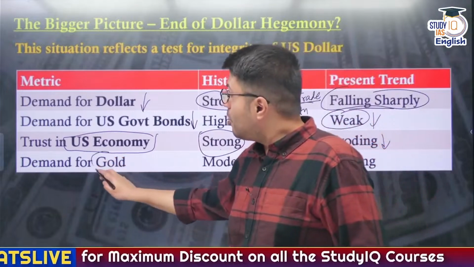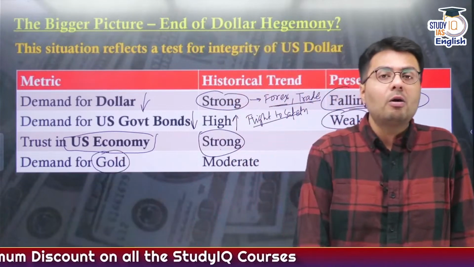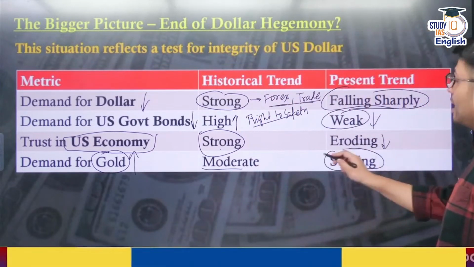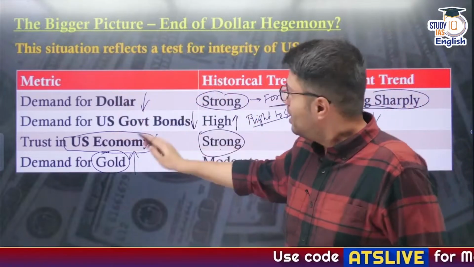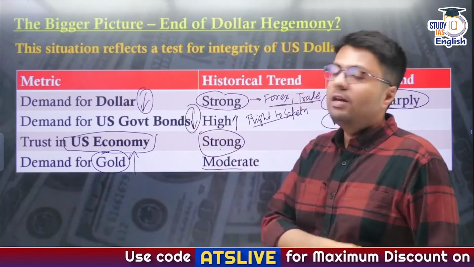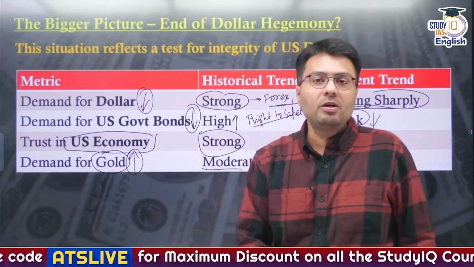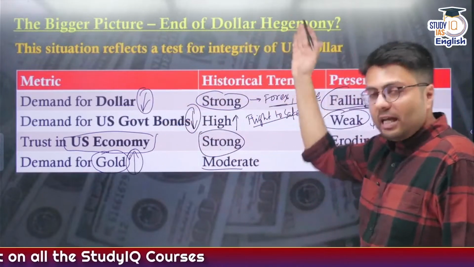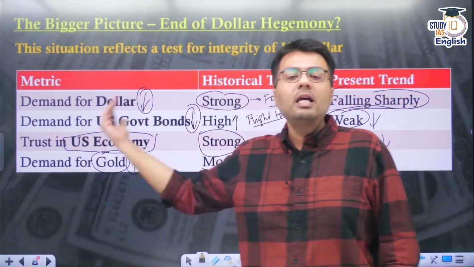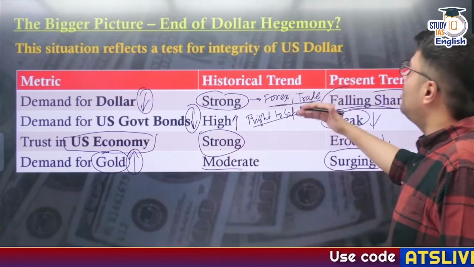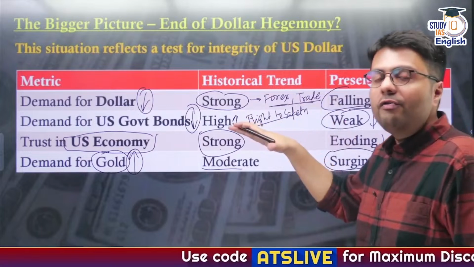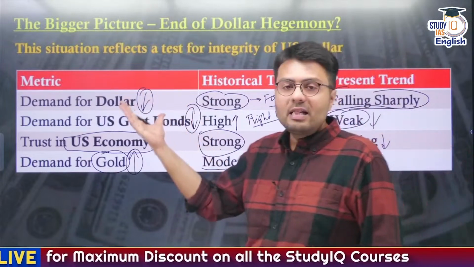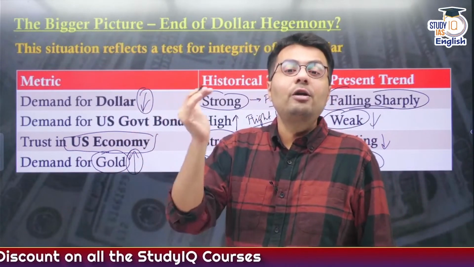Now, what about other commodities? What about gold? What about other currencies? The demand for these commodities was moderate earlier. Now they are surging because investors naturally have to invest somewhere. When they are not investing in the US dollar or US government bonds, they will start to invest in gold. They will start to invest in foreign currencies, right? So in the bigger picture, this reflects the test of the integrity of the US dollar, and from the current trend we are seeing that the integrity of the US dollar or US institutions has actually reduced. Therefore, it has led to the question: is this the end of dollar hegemony?